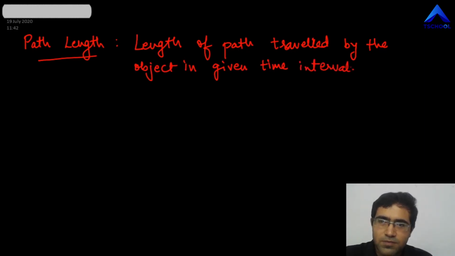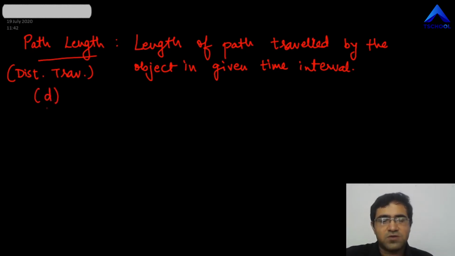Now you could also call this simply the distance traveled. There's absolutely no problem with that. Also, let me mention the symbol that we are going to use for path length. The symbol is D. We are going to write the path length as D. D generally stands for the distance traveled. So that's the first term.